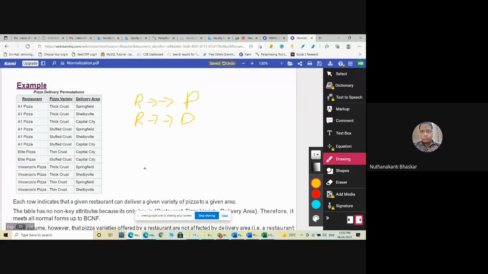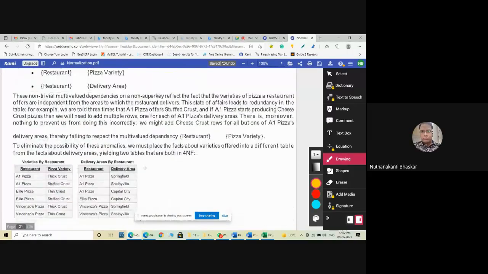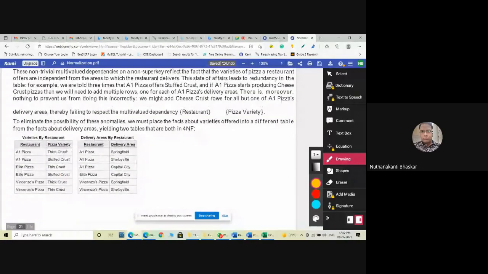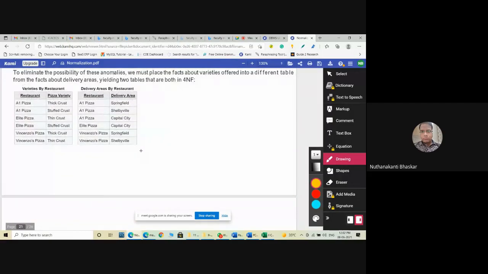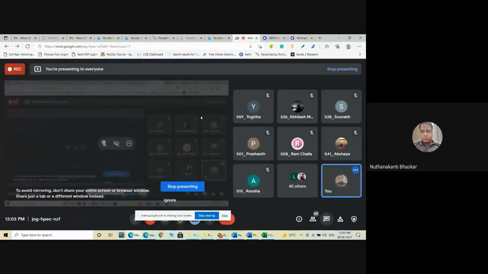Have you cleared this? So we can decompose the relation into restaurant pizza variety and restaurant delivery area. Clear? So that we can avoid the redundancy. Now all of you understood this fourth normal form.